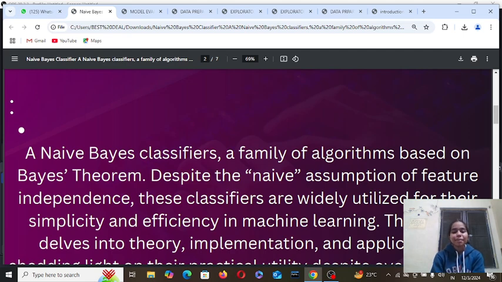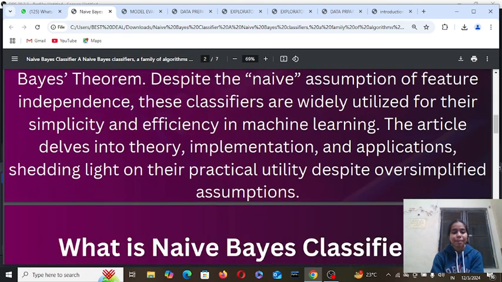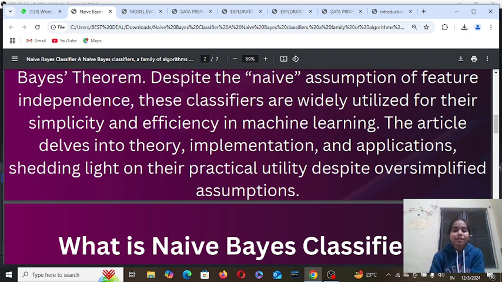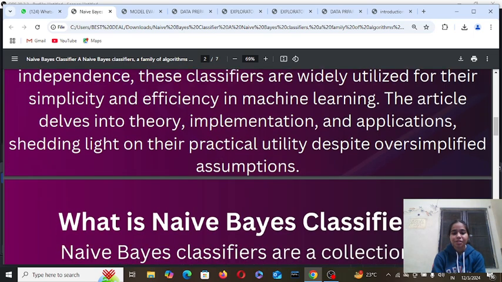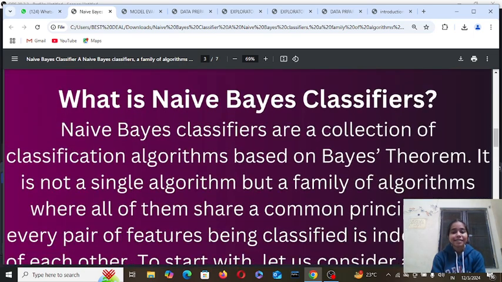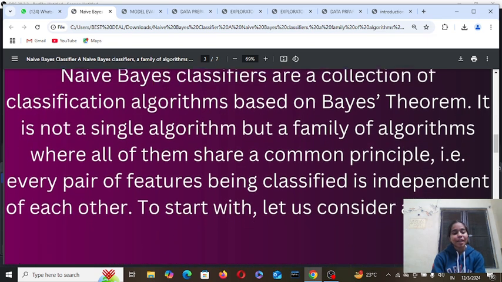The applications shed light on their particular utility despite their simplified assumptions. What are naive Bayes classifiers? Naive Bayes classifiers are a collection of classification algorithms based on Bayes' theorem. It is not a single algorithm but a family of algorithms where all of them share a common principle: every pair of features being classified is independent of each other.